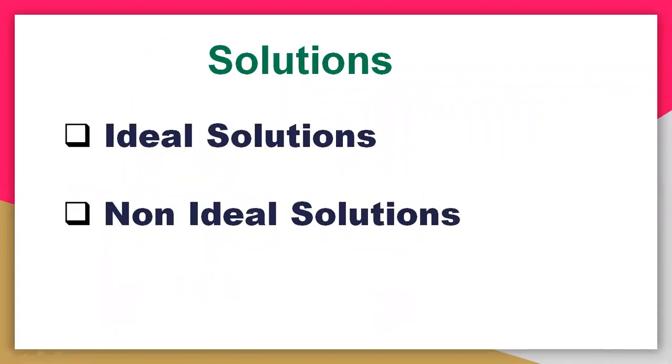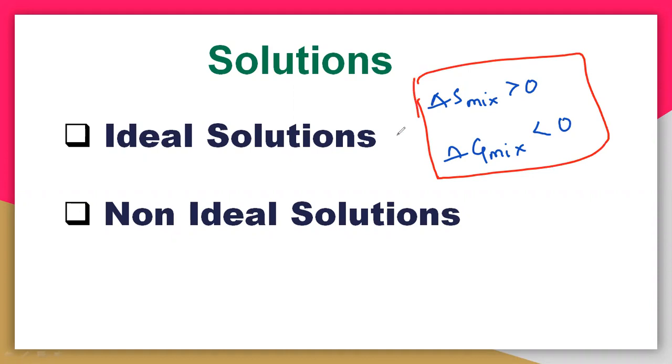Okay, so there are similarities also. The similarities are only two, that is delta S mix is greater than 0, and delta G mix is less than 0. And remember these two things, they are for both ideal and non-ideal.